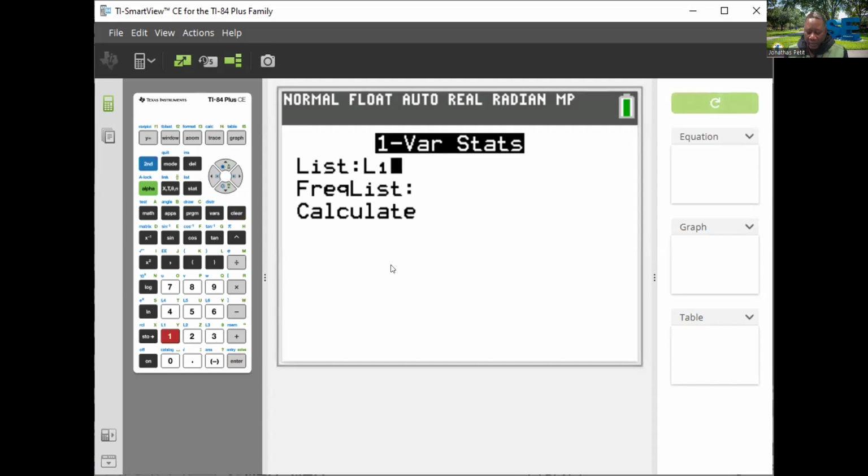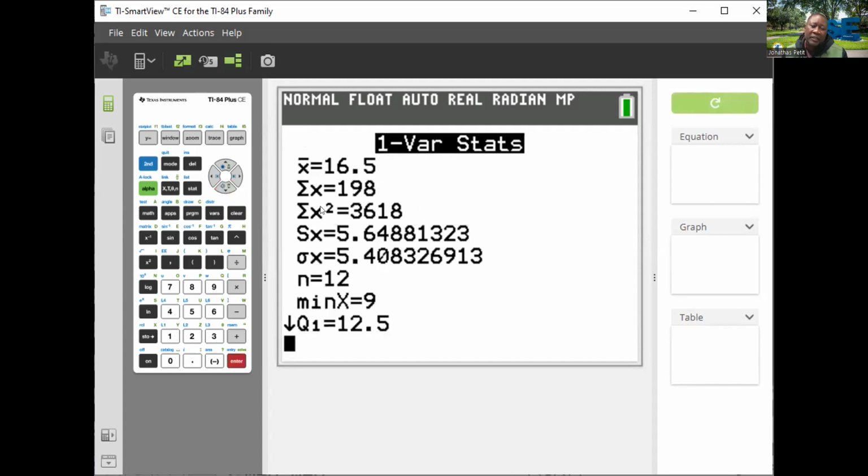And frequency, you don't have frequency, and calculate. And here is the answer, and we can interpret it. That means the average, or the mean, goal per cycle per year in this case was 16.5. And we have a standard deviation of 5.6 as a sample.